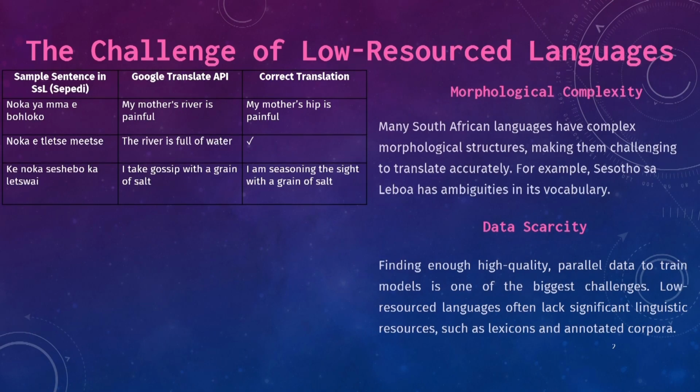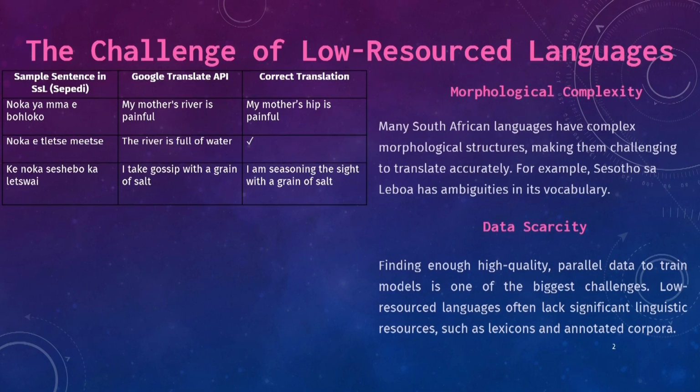We have a sentence in Northern Sotho, and this sentence says, Nokayama ebotlhoko. The correct translation is, my mother's hip is painful. But what we get from the machine translation, especially the Google API, is, my mother's river is painful, which is a wrong translation. The second sentence says, Noka etletse metsi, the river is full of water, which is correct.